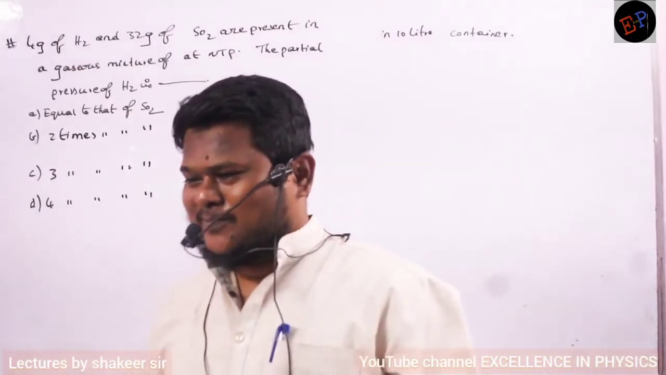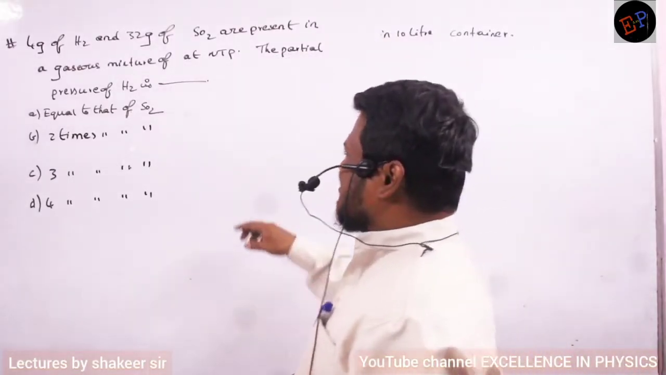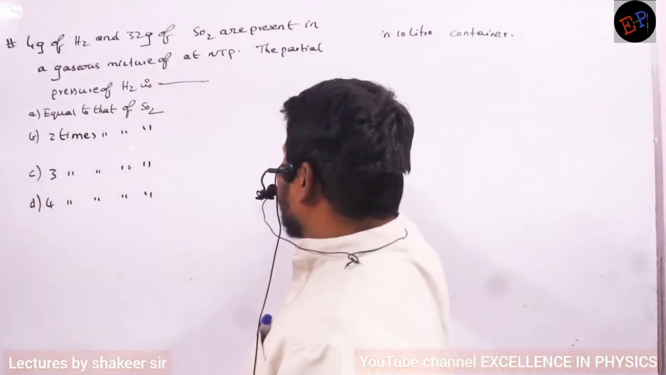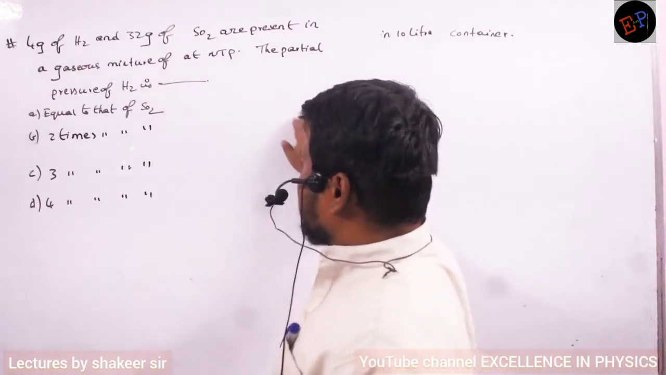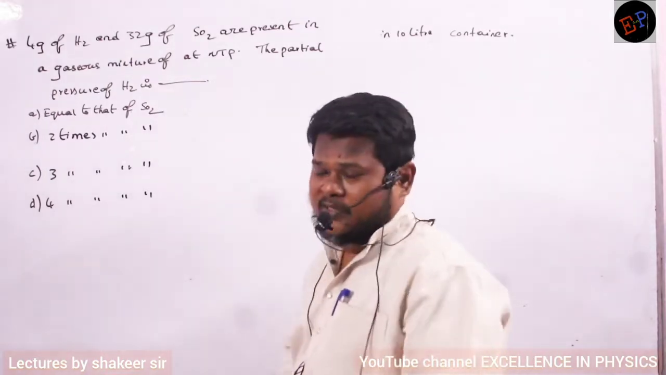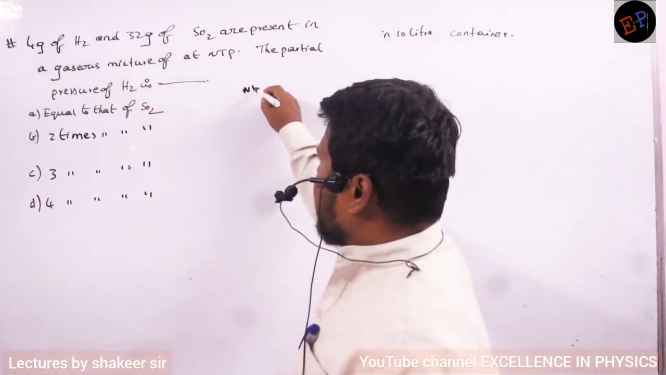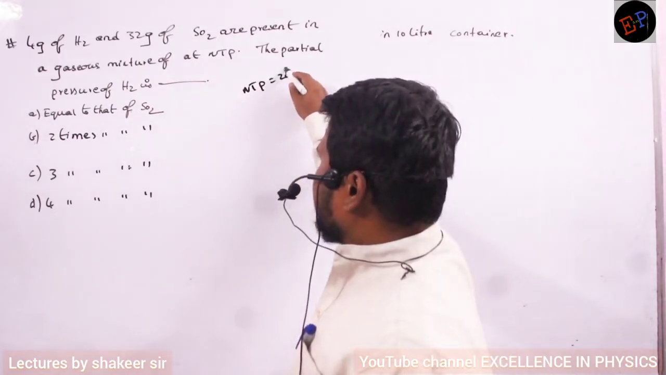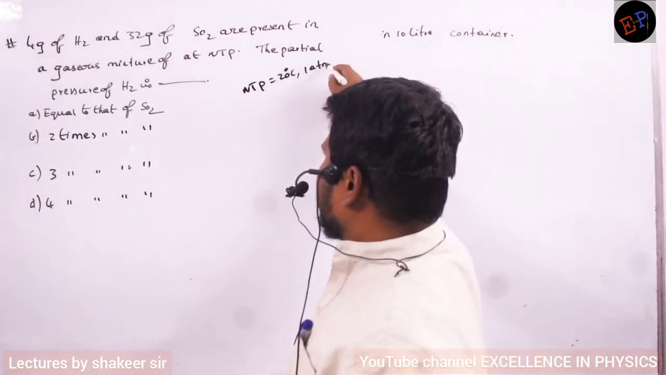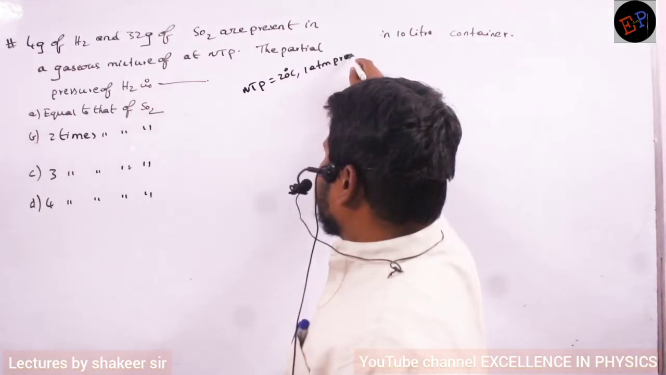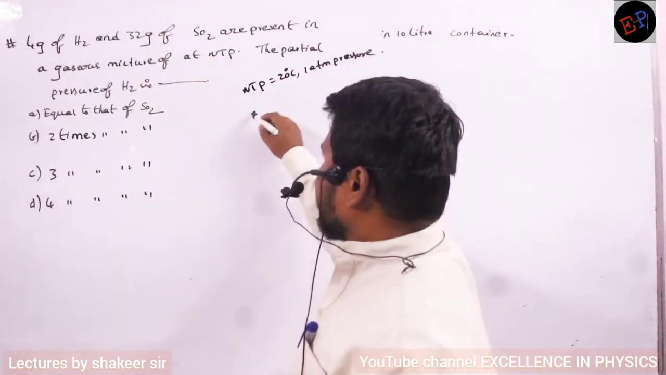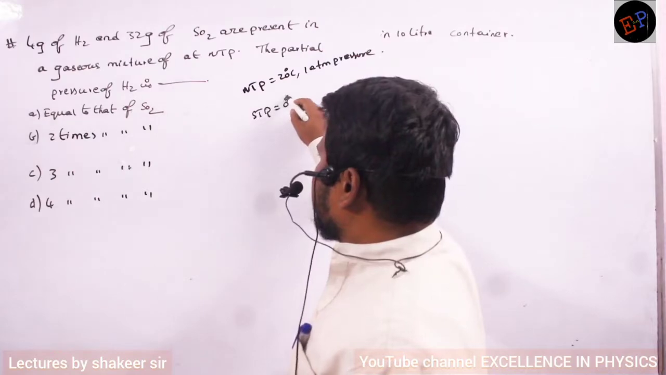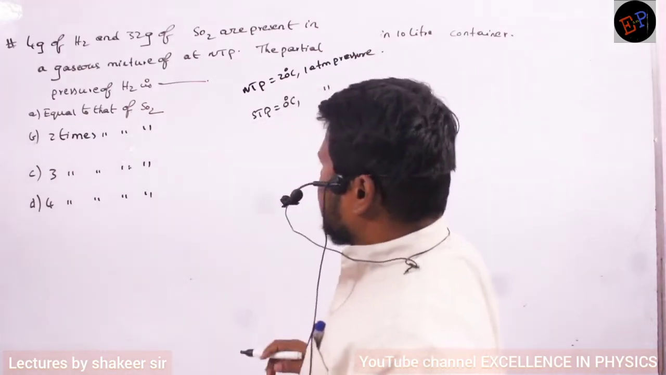Listen to the question again. 4 grams of hydrogen and 32 grams of SO2 are present in a gaseous mixture at NTP, normal temperature and pressure. Normal temperature and pressure means what? 20 degrees Celsius and 1 atmospheric pressure. And STP means what? 0 degrees Celsius, 1 atmospheric pressure.